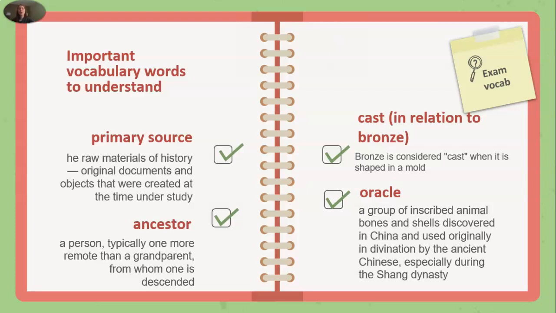All right, in our vocabulary words, primary sources are the raw materials of history, original documents and objects that were created at the time under study. This should be the raw. Lots of typos in this one. I apologize. Ancestor is a person, typically one more remote than a grandparent, from whom one is descended. Cast means, in relation to bronze, that bronze is considered cast when it's shaped in a mold. So cast could mean many things, but in relation to bronze, it's considered cast when it's shaped in a mold. And then oracle bones are a group of inscribed animal bones and shells discovered in China and used originally in divination by the ancient Chinese, especially during the Shang dynasty.